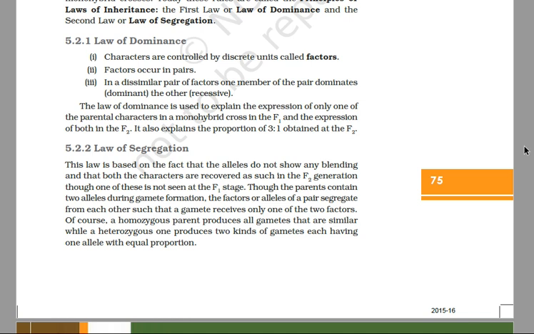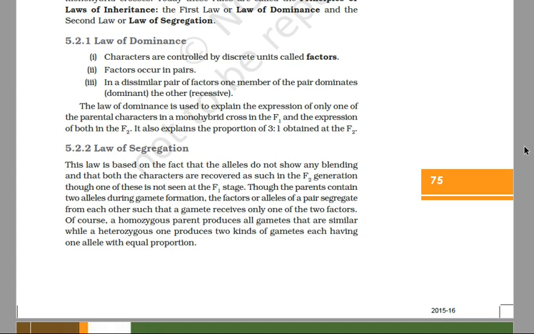Thus, the Mendelian ratio of 3:1 in the F1 generation actually has a hidden ratio of 1:2:1, because in reality 1/4 are pure dominant, half are impure or hybrid dominant, and 1/4 are pure recessive.